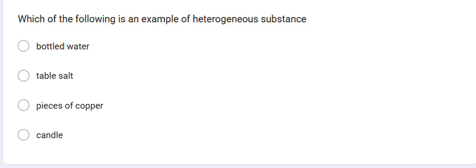Which of the following is an example of heterogeneous substance? Candle is a heterogeneous mixture of wax and thread. Copper is an element, while bottled water and table salt are compounds. So option D is correct, candle.